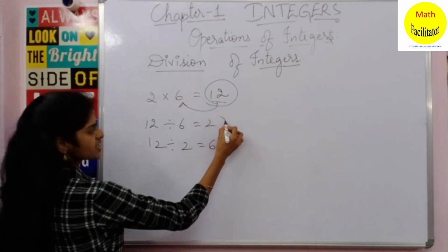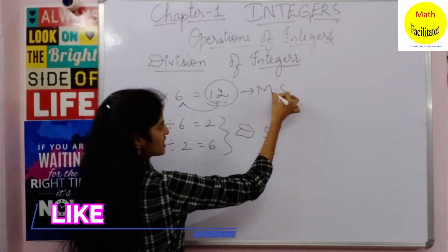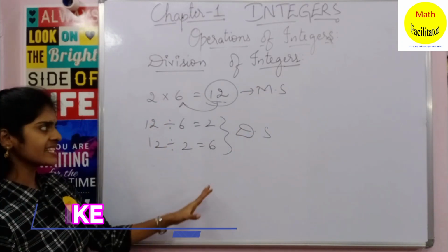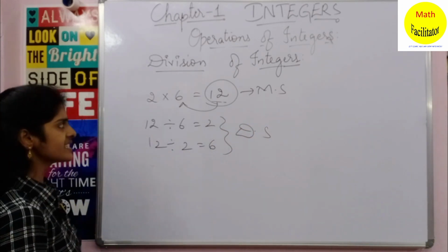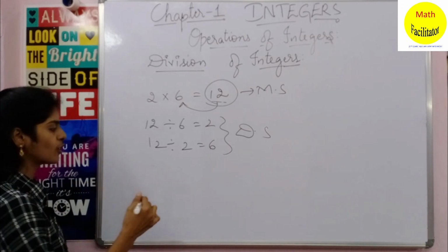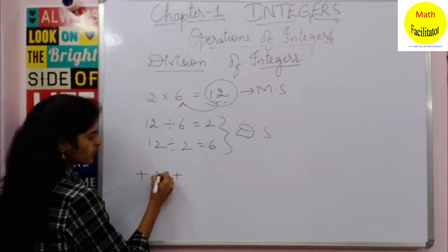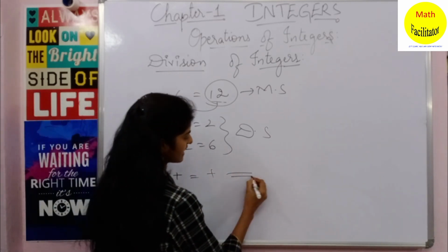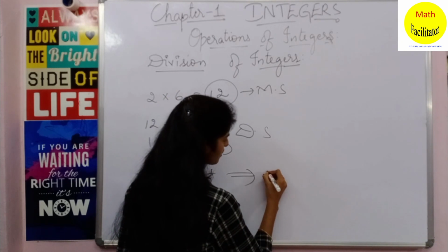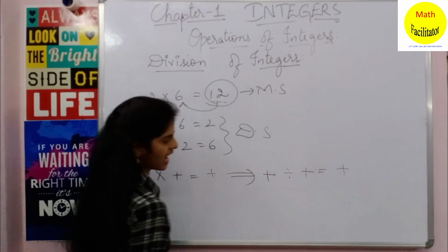These two are called division statements and this is called a multiplication statement. So you can see that multiplication and division are almost the same, so the signs also follow the same rules. We have seen that a positive and a positive multiplication gives you positive, so similarly division of a positive and a positive number gives you a positive answer.